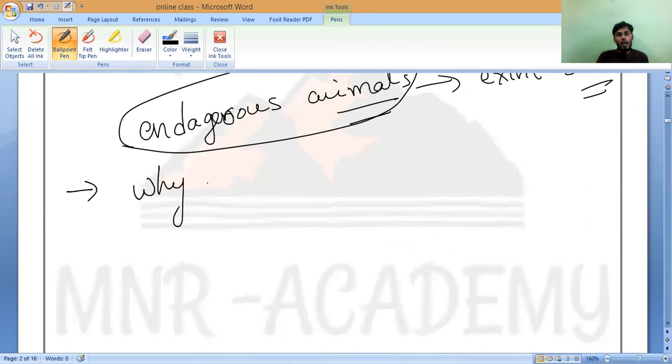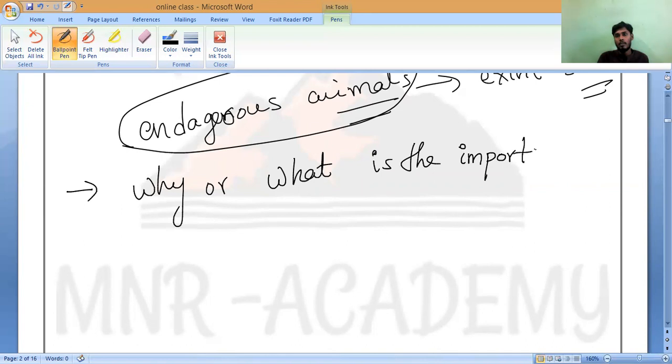What is the importance of understanding conservation? The question I am asking here: what is the importance of understanding conservation? We should know why we should do it. Is it correct or not? Because of deforestation, we have so many consequences. So that is why we should do conservation. Later, we have to think about the solution, which is what kind of measures we should take to preserve this biodiversity.